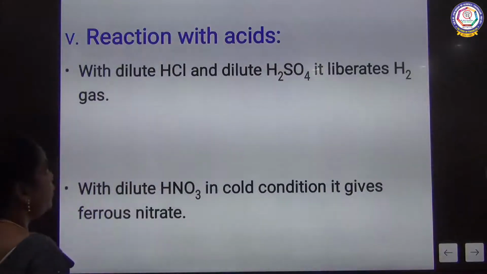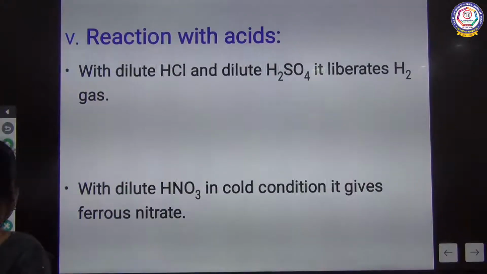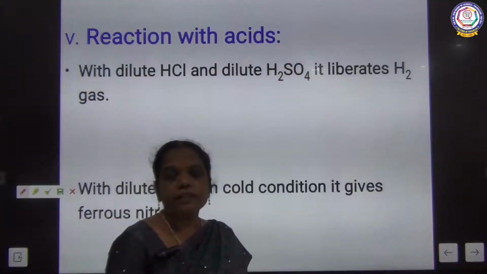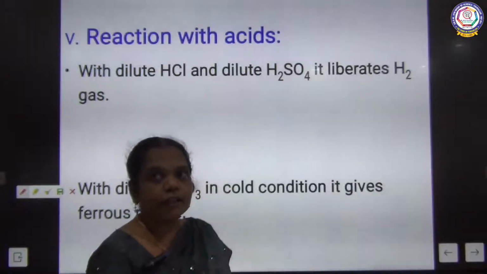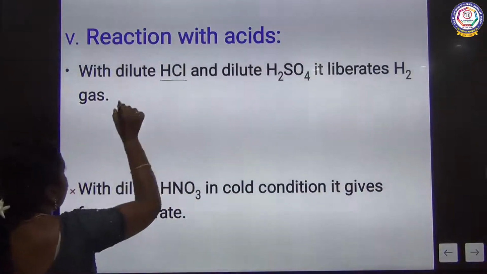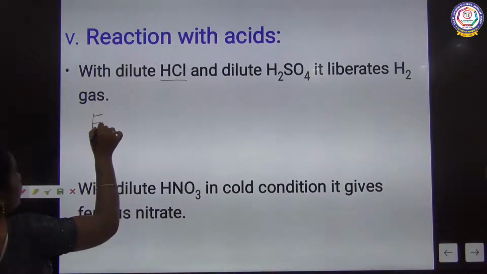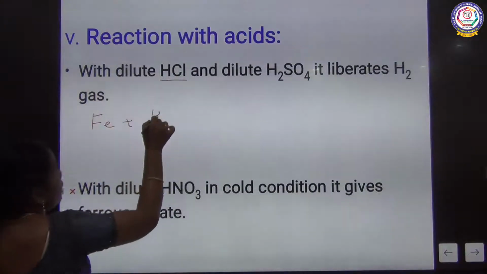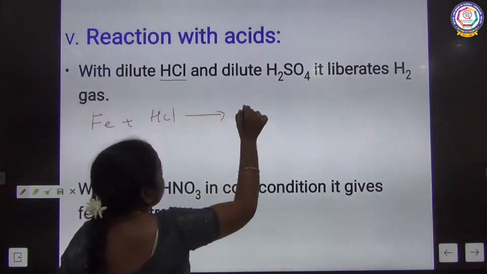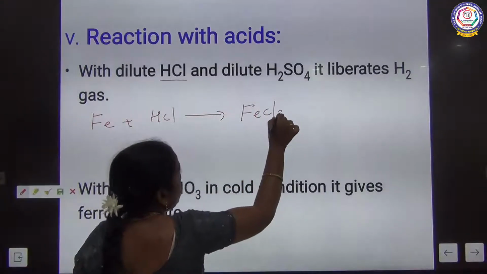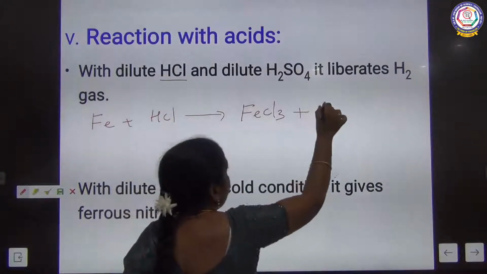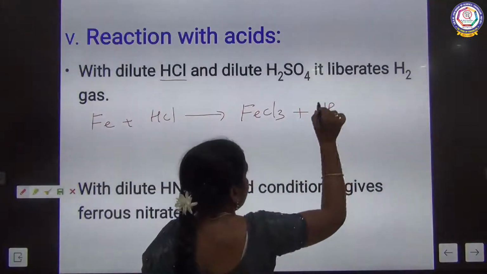And next, reaction with acid. On reaction of iron with dilute acid, it liberates hydrogen. Now first with HCl, iron reacts with dilute HCl to form ferrous chloride, FeCl2, and the liberation of hydrogen.